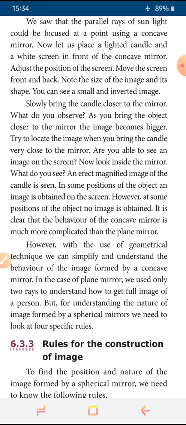With a plane mirror, there are only two ways to understand how to get the full image of a person. But for understanding the nature of the image formed by spherical mirrors, we need to look at four specific rules, so we can easily understand the nature of the image and where it will be formed.